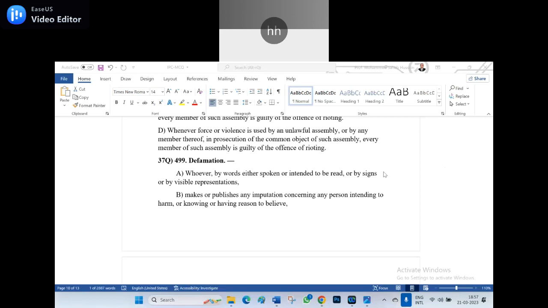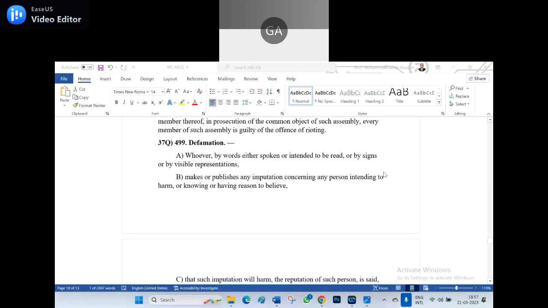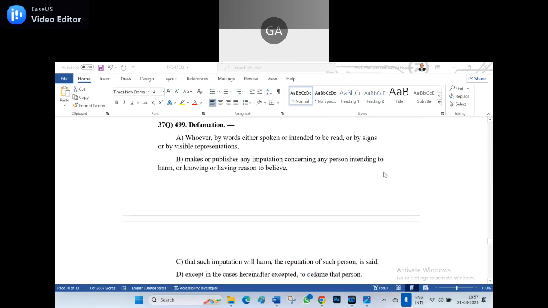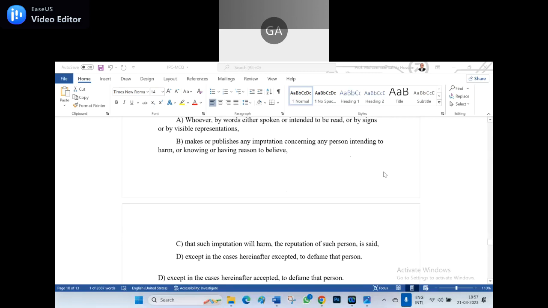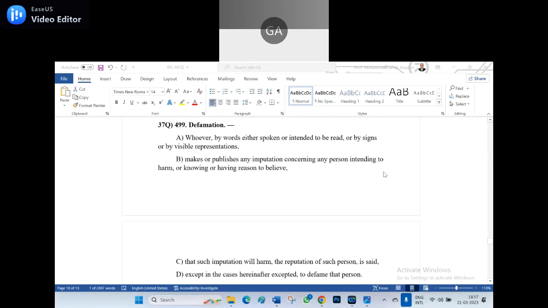499 Defamation. A. Whoever by words either spoken or intended to be read, or by signs or by visible representations. B. Makes or publishes any imputation concerning any person intending to harm, or knowing or having reason to believe. C. That such imputation will harm the reputation of such person is said. D. Except in the cases hereinafter accepted to defame that person.